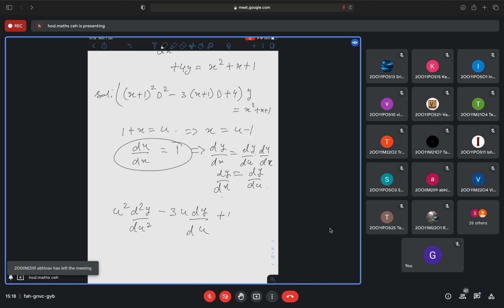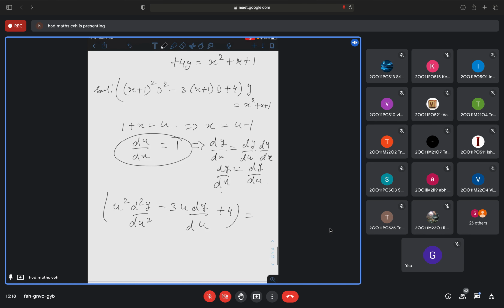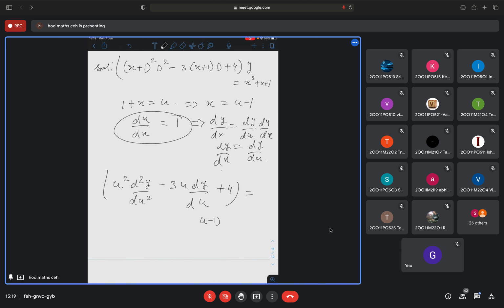Then I have 4y as it is. On the other side, x square plus x plus 1 I have. So in place of x, what do I need to write? (u minus 1) whole square plus u minus 1 plus 1.